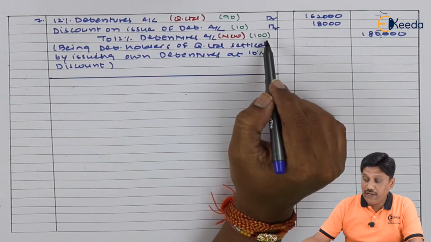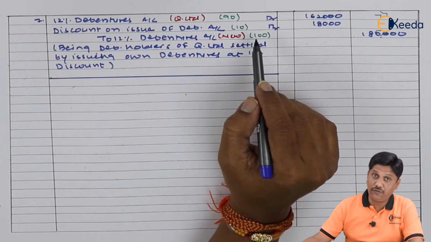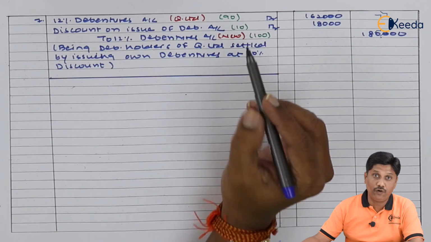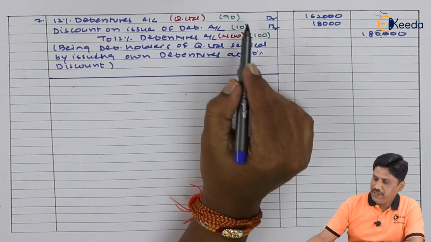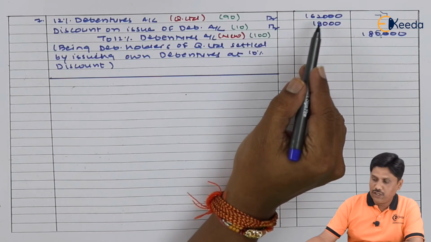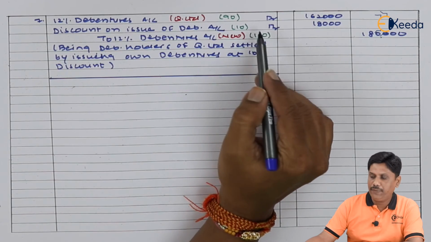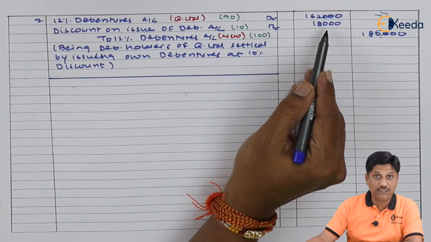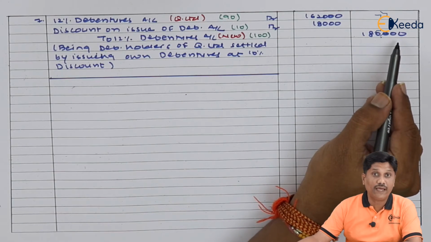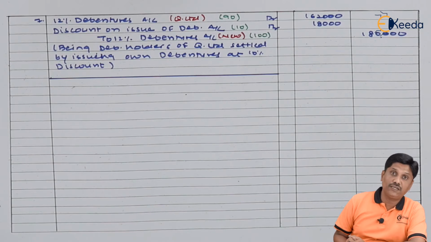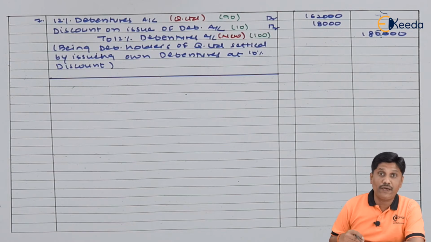We have issued our debentures of 100 each at a discount of 10. That means for their old debenture holder, its worth is 90. So 90 represent 162,000. So what will be a 10? Simple cross multiplication give me 18,000, and the face value of the new debentures which are issued to them comes to 1,80,000. In this way I have discharged their old debentures by issuing my new debentures at 10% discount. I just hope entry is clear. Let us see the next thing.